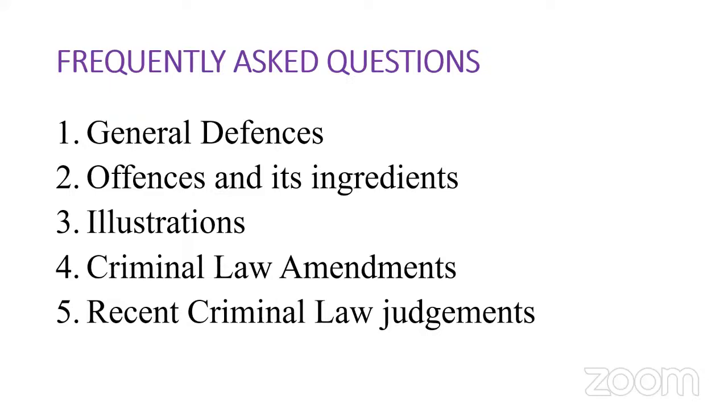Let's see the frequently asked questions: the general defenses, offenses and their ingredients. Ingredients are very important, so you should read each and every provision by heart, along with illustrations, criminal law amendments, and recent criminal law judgments. If you take Section 377, we have lots of case laws regarding it, and recently a Supreme Court judgment as well. All those important recent criminal law judgments are very important, like the adultery judgment.